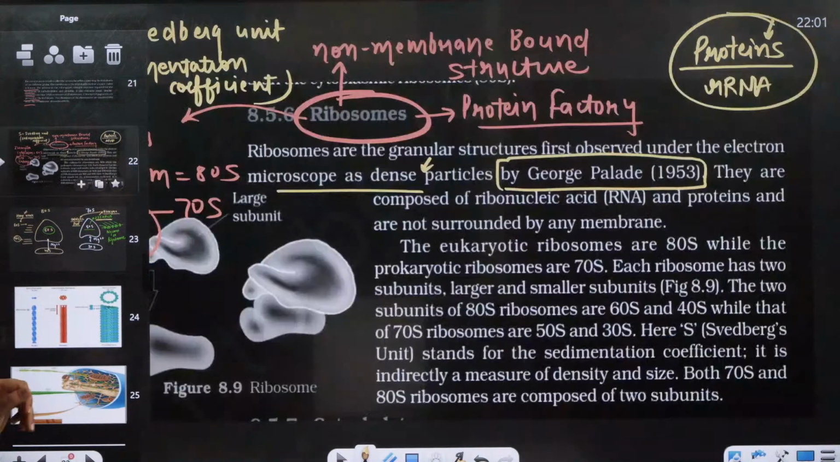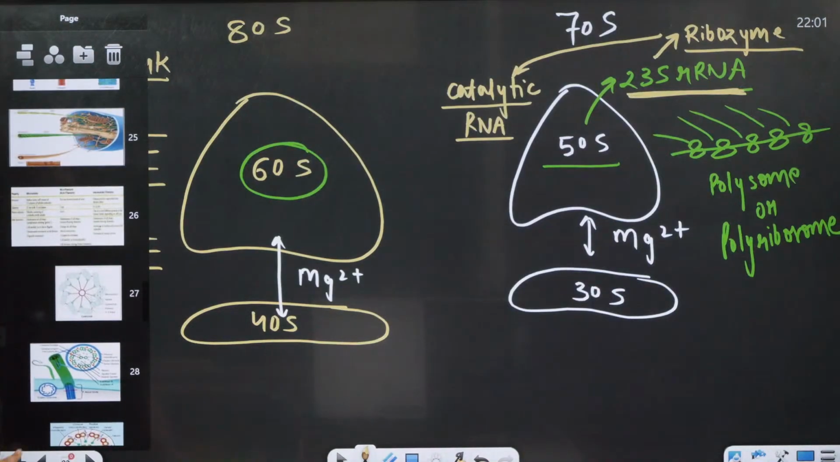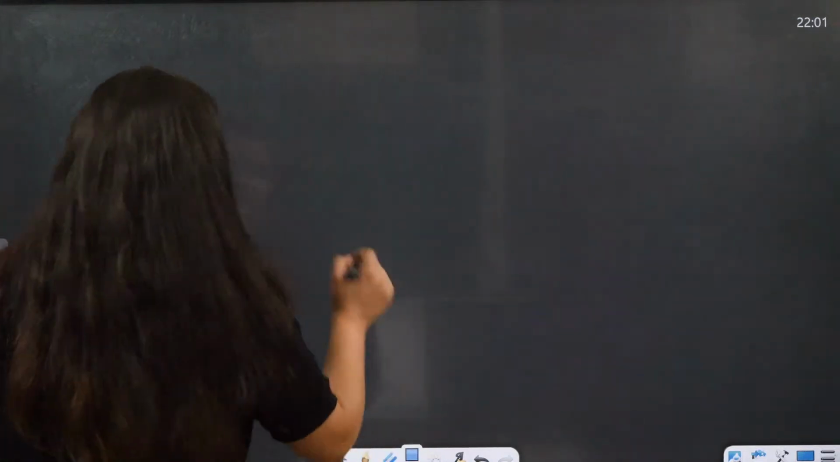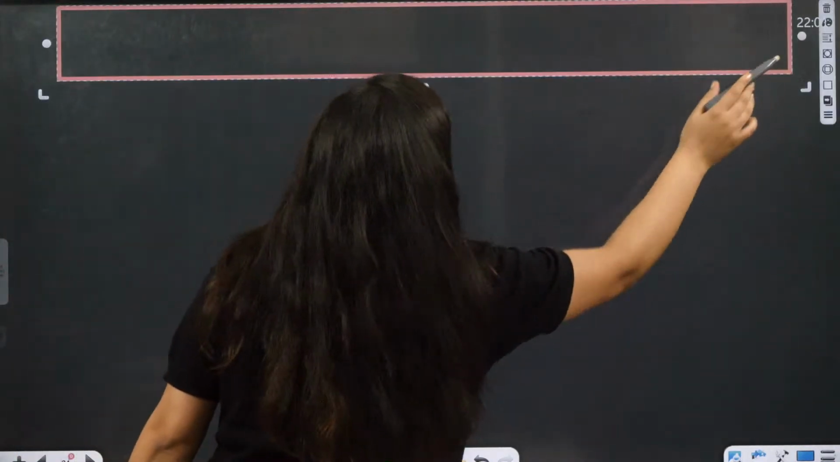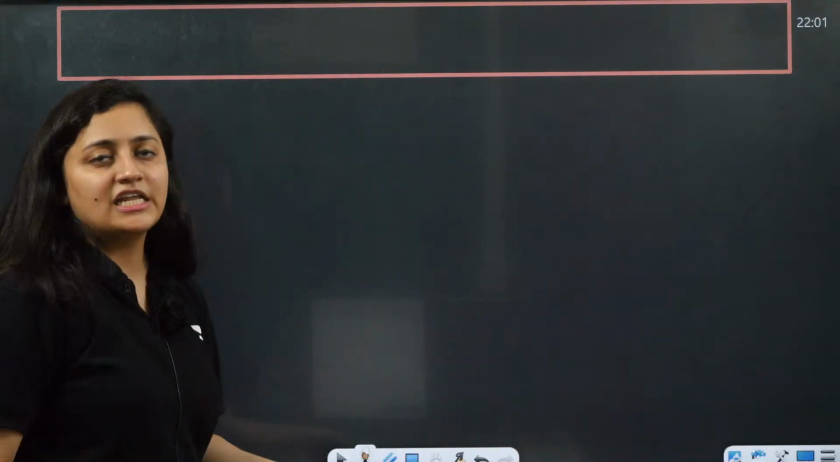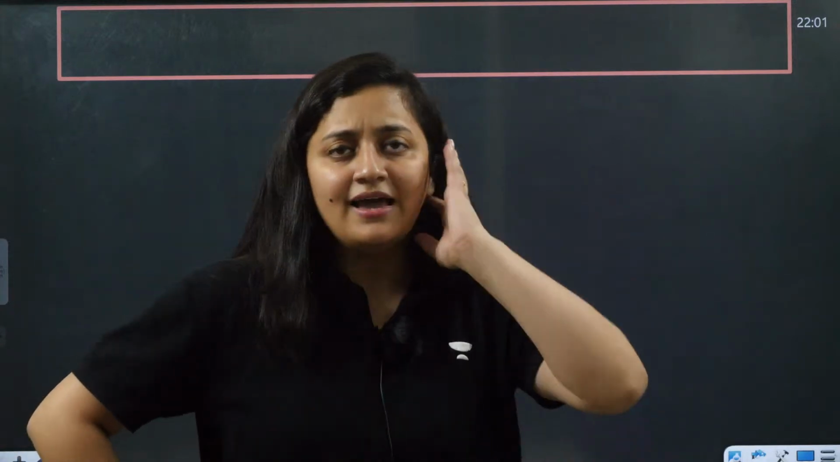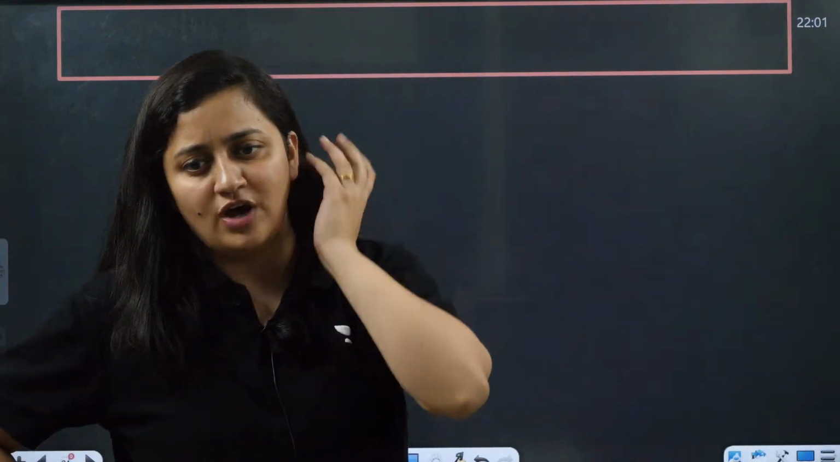So this is about the ribosome. Done? This is about the ribosome. So next is the cilia and flagella, and I have seen that many times students don't know exactly the structure of cilia, the structure of flagella, what is centriole. So this is what we are going to discuss today. Today I am thinking that we should finish this chapter.